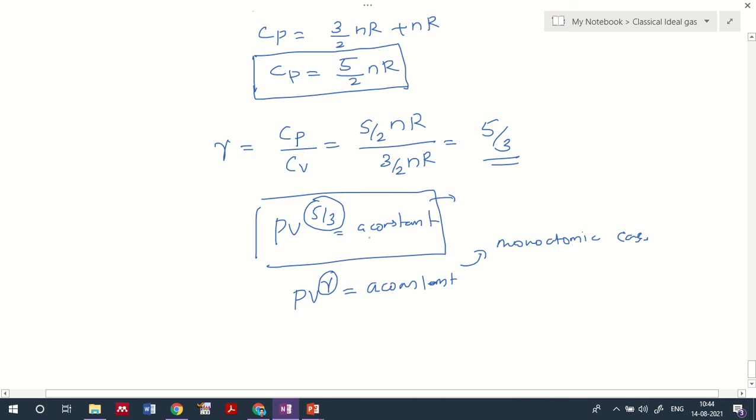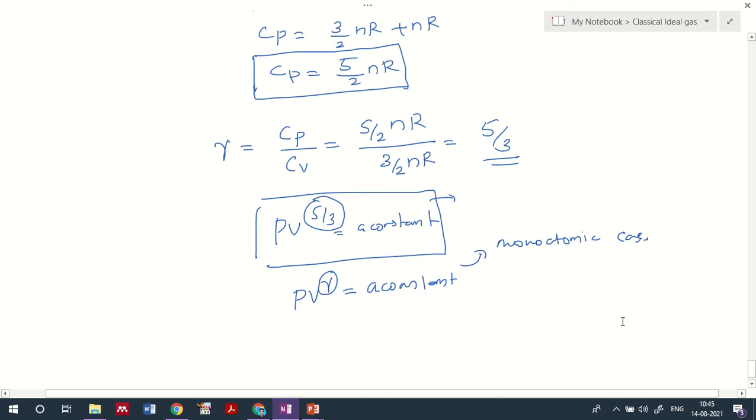So PV equal to 5 by 3, a constant, PV raised to gamma equal to a constant, that we have identified. So in this discussion what we have done is that we just identified the internal energy. So from where we get the internal energy? Internal energy we get from the entropy representation. From using the internal energy we have identified the temperature and pressure.